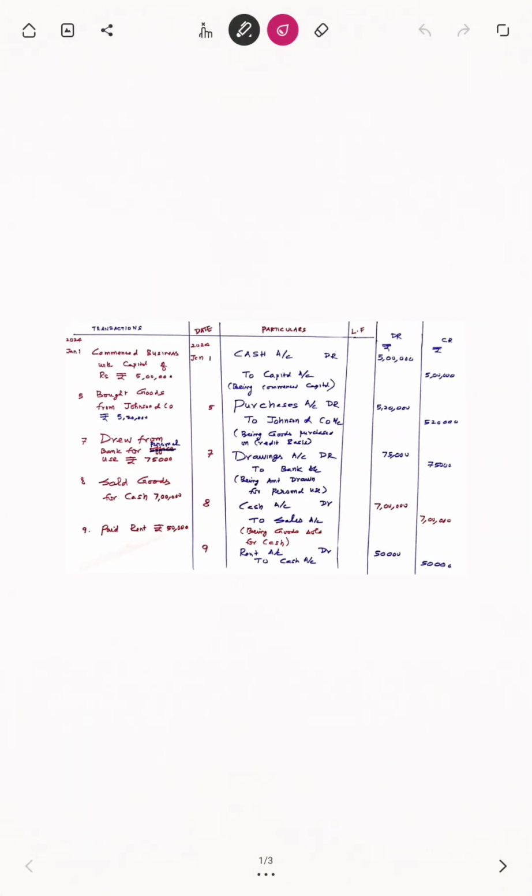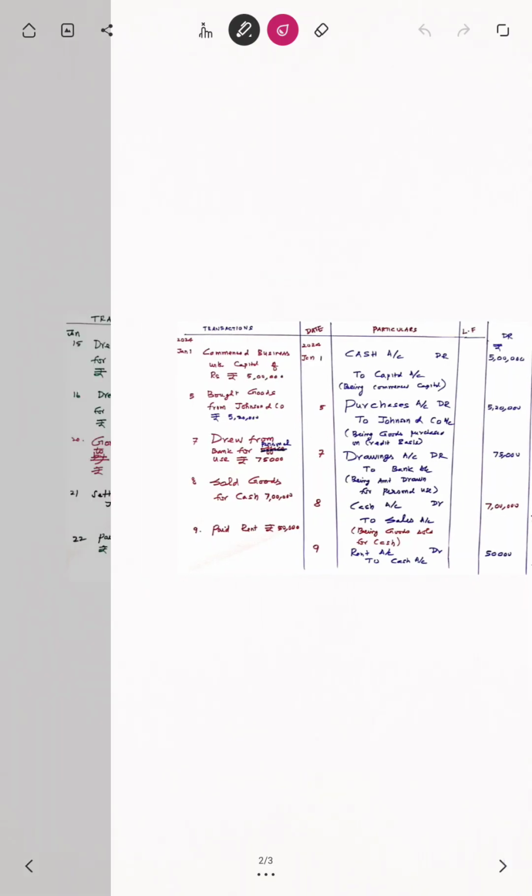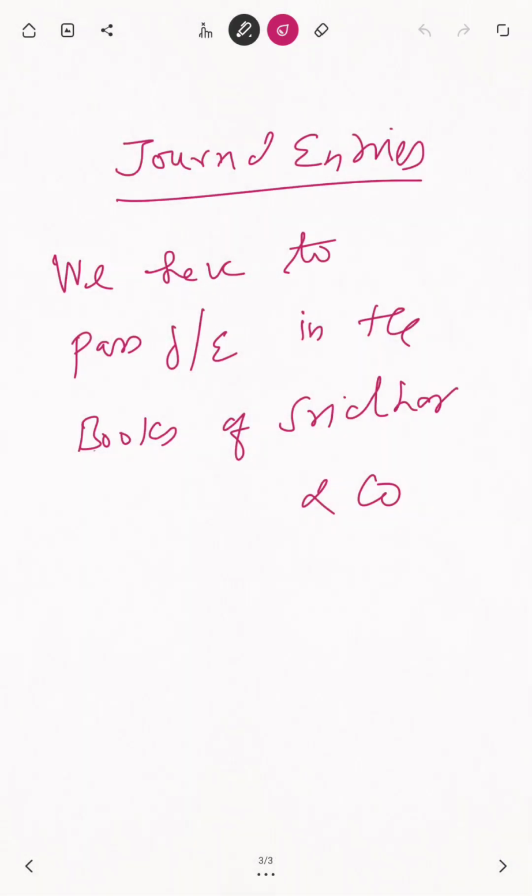For this, I have taken 10 transactions to explain to you. You see the first transaction: commenced business with capital of rupees 5 lakhs. What is the journal entry written there? Cash account debit to capital account. This I am explaining now. Commenced business with capital of 5 lakhs in the books of Sridhar and Co.